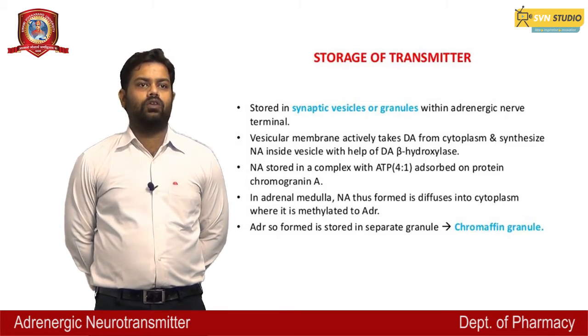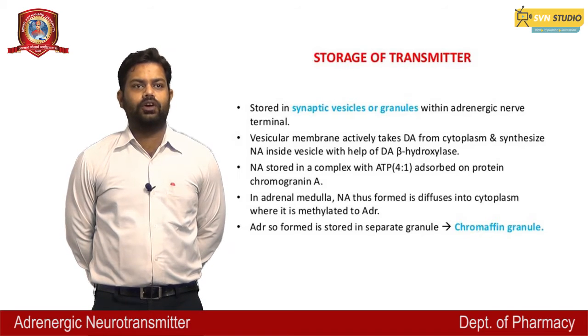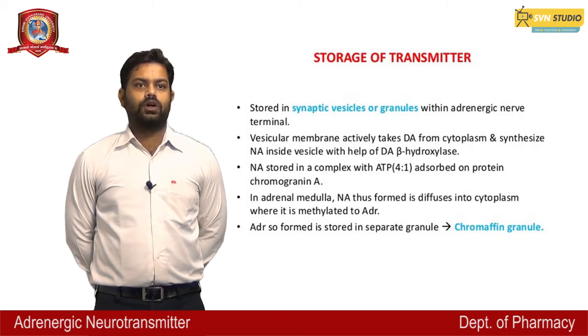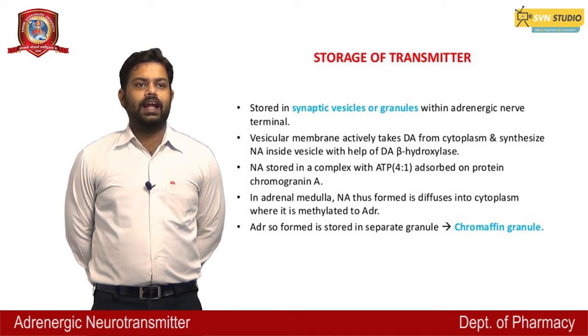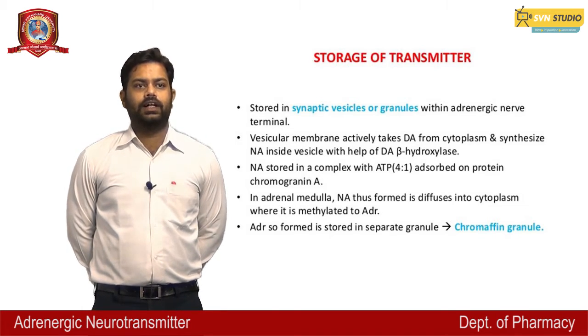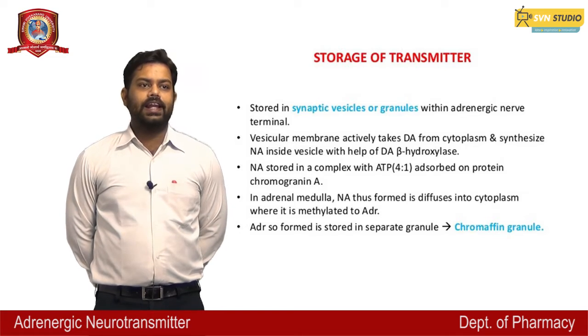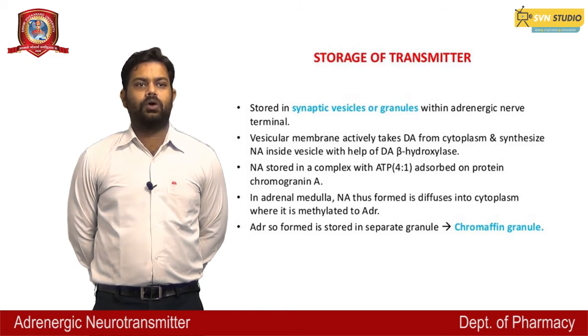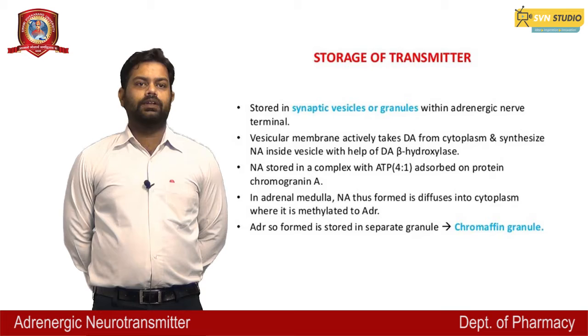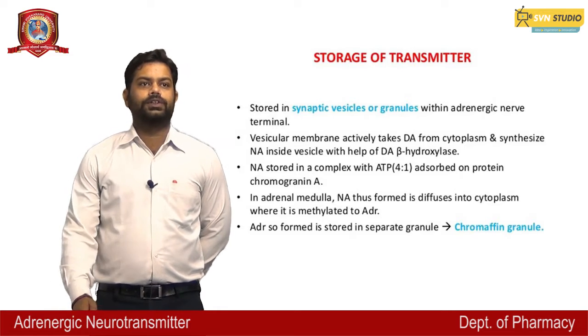NA is stored in complex with ATP, that is 4:1, adsorbed on protein chromogranin A. In adrenal medulla, NA thus formed diffuses into cytoplasm, where it is methylated to ADR. ADR is also stored in separate granules, that is chromaffin granules.